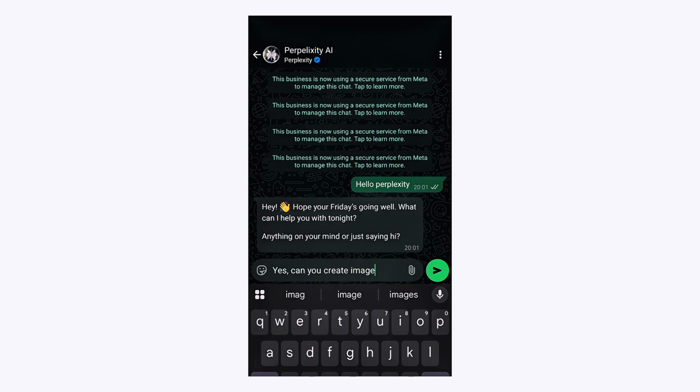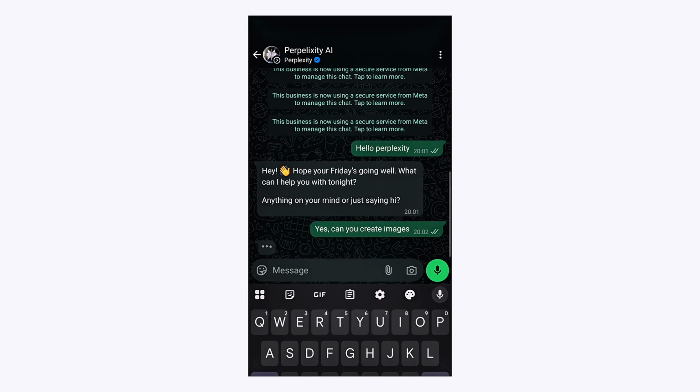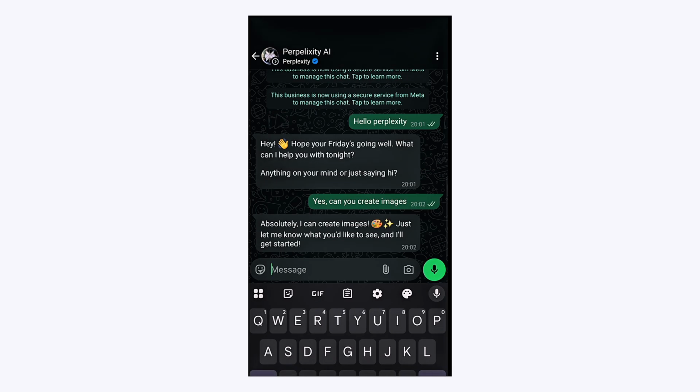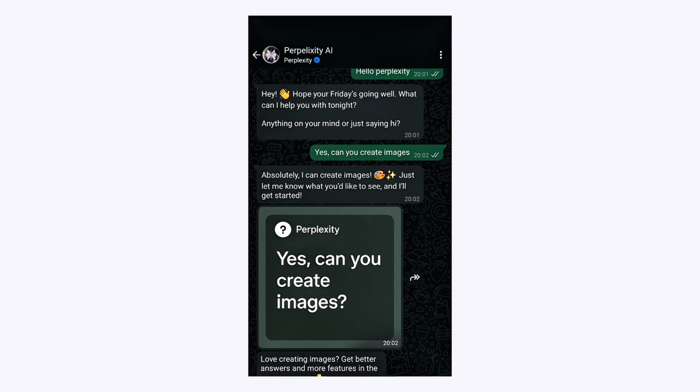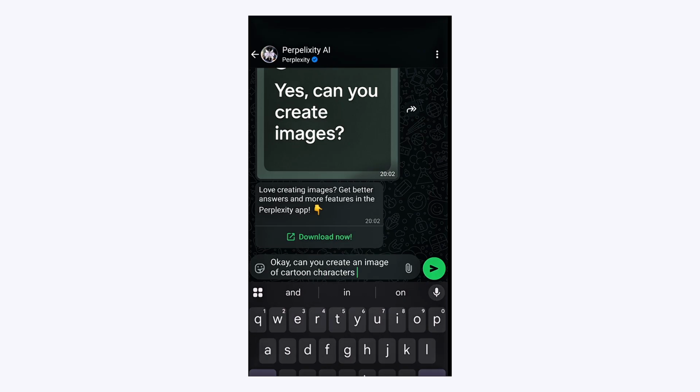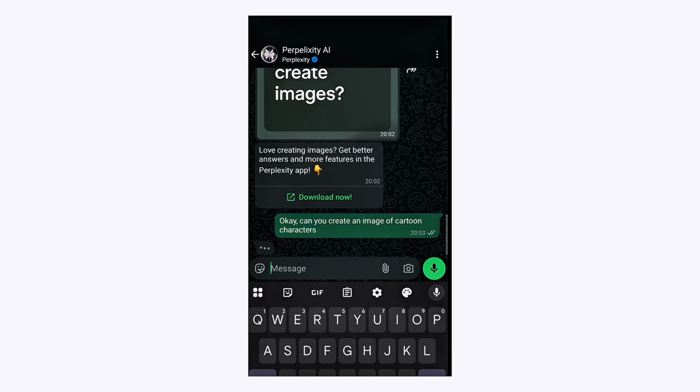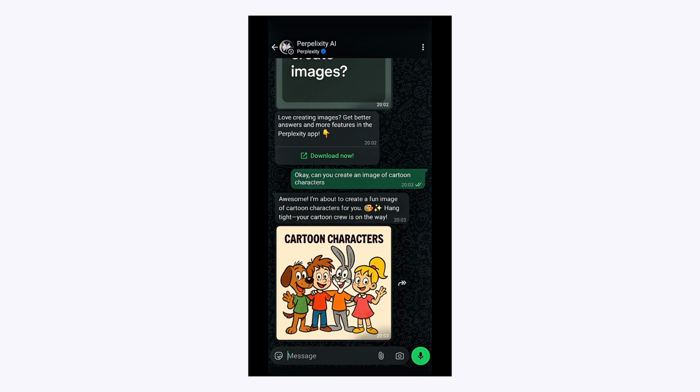Then I also asked it, can you create images? I wanted to know. It says yes, it can create images. That was awesome. It suggested I download their app, but I didn't want to download. I also went ahead to ask, can you create cartoon characters? It said yes, and it created awesome cartoon characters, very eye-catching.